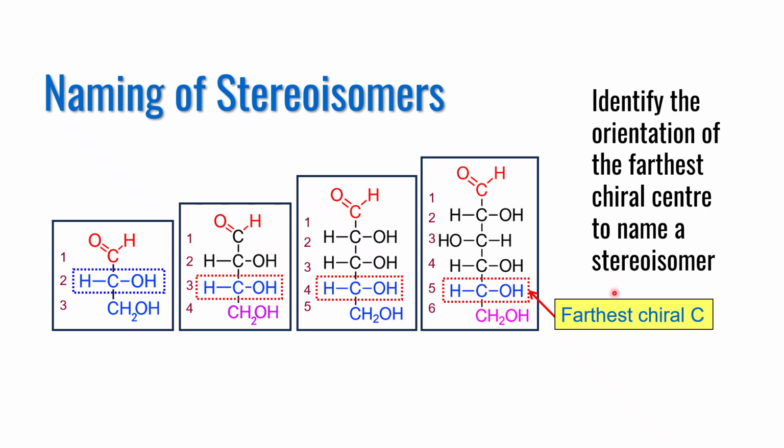Once you identify the reference chiral center, name it capital D or capital L depending on the position of the OH group on the right or on the left hand side respectively. Since in all these molecules the OH group is on the right hand side, they are named as capital D stereoisomers: D-aldotriose, D-aldotetrose, D-aldopentose and D-aldohexose. To simplify, identify the orientation of the farthest chiral center to name a stereoisomer.